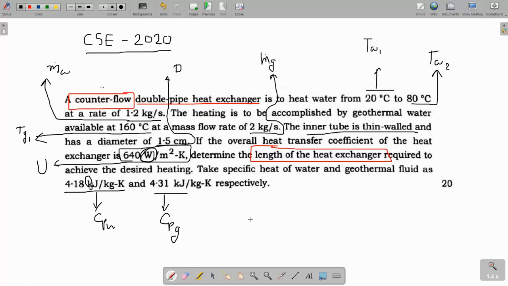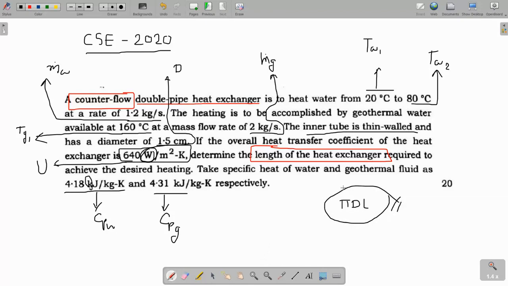First of all, we know that heat transfer is a boundary phenomenon. So the surface area that is used in heat transfer is pi dl, the peripheral area, not the cross section area. Cross section area is used in mass flow rate, that is pi by 4 d square. So here our area is pi dl.